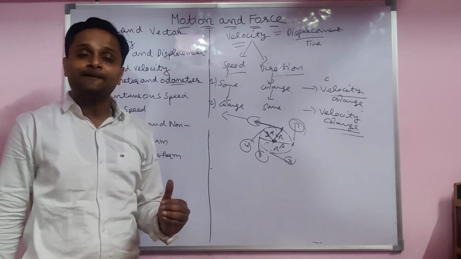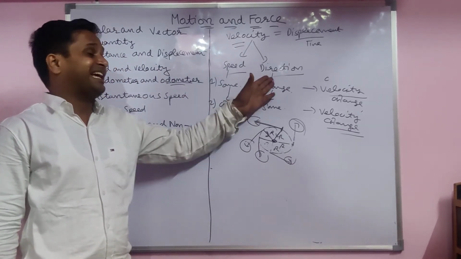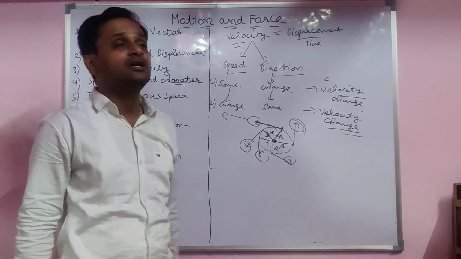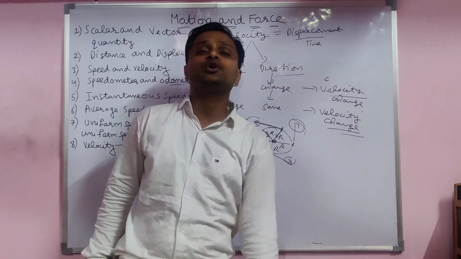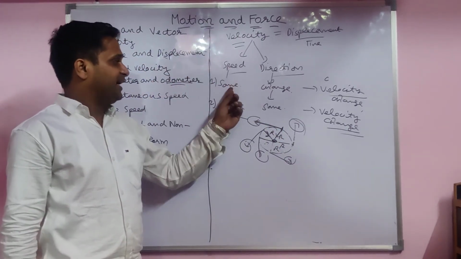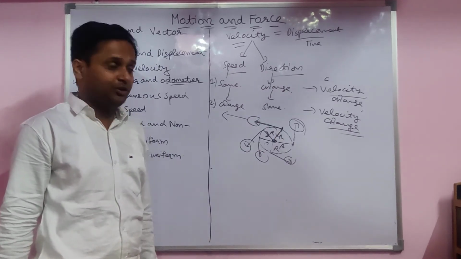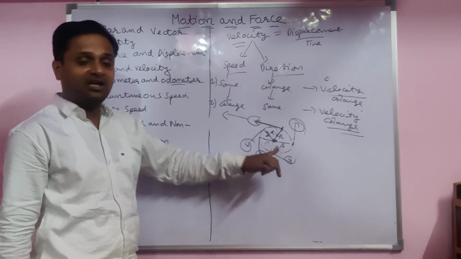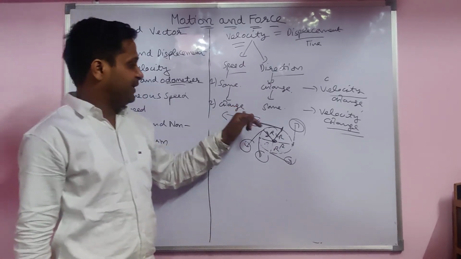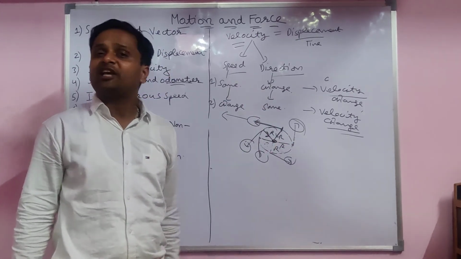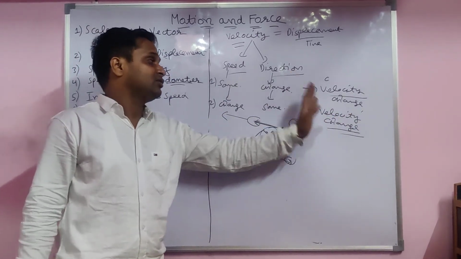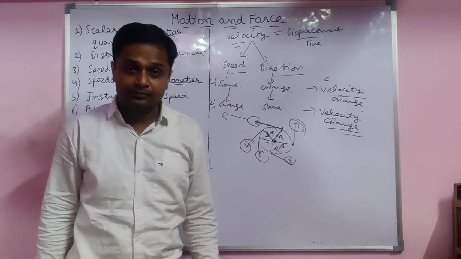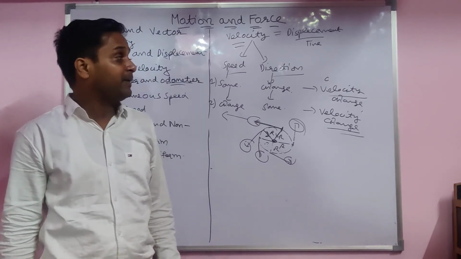Velocity is a vector quantity. When you count the direction and magnitude both, that is velocity. When you talk about the magnitude only, that is speed. When speed is the same but direction changes, velocity changes. When the body moves in a circular path, speed is the same but direction changes. When speed changes while going straight, the direction is the same, one direction only. Both are examples of velocity change: variable speed, non-uniform velocity. Keep in mind.